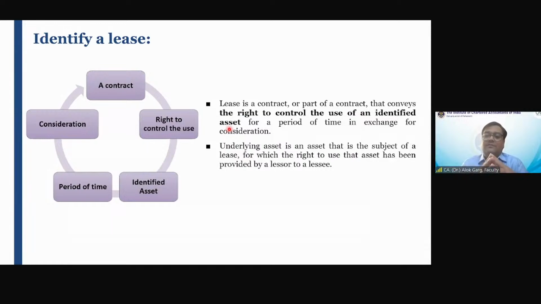Now, the most important part: what is a lease? Right? What is a lease? And from here, officially, we are starting Ind AS 116. So far, we were only talking about the story, background, fundamentals, aerial view, theme of Ind AS 116. From now onwards, we are officially entering into 116 and we are going to cover concepts one by one. Okay.